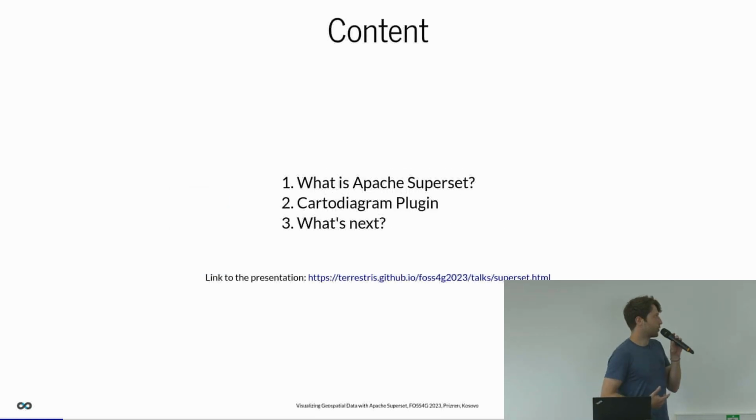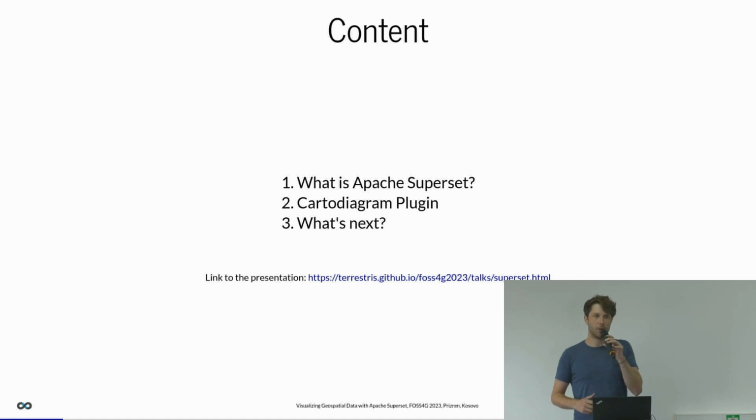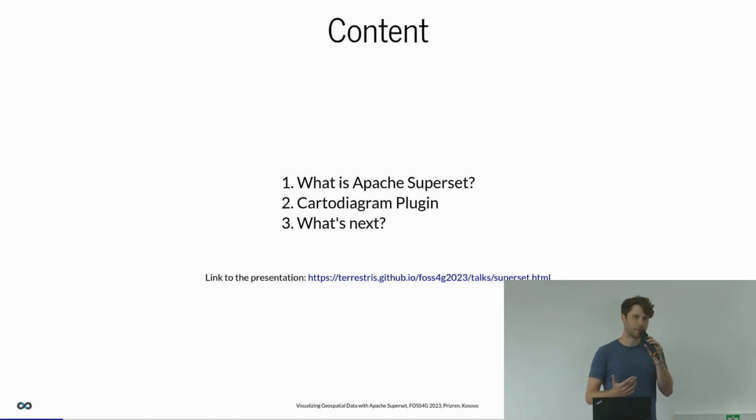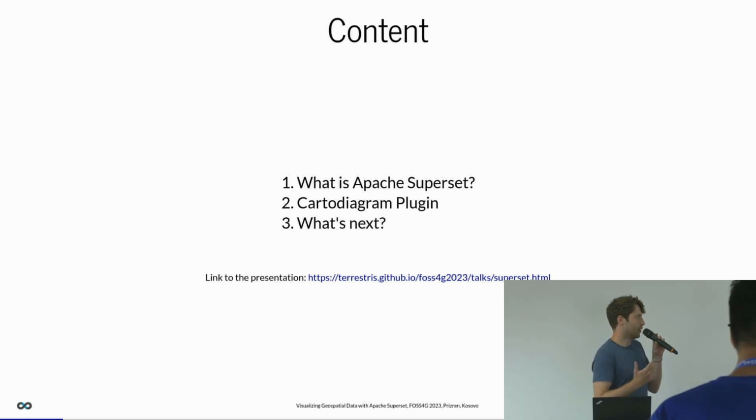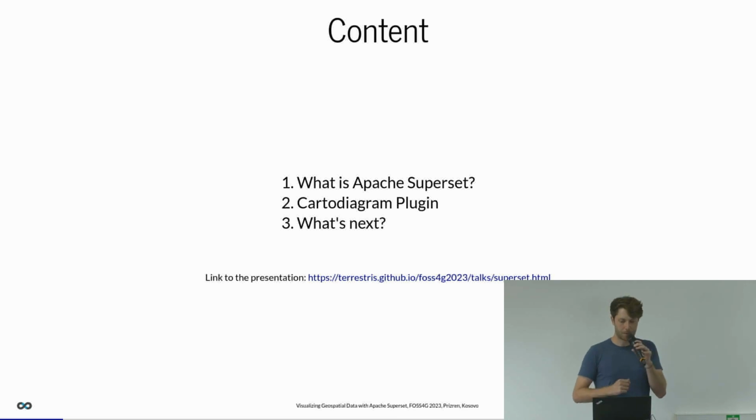What are we going to talk about today? We will talk about Apache Superset. If you don't know the software yet, I will give you a brief introduction about what this software is about and what you can do with it. Then we will dive into the geospatial topic and talk about the cartodiagram plugin, the current state of it, what it can do, its feature set. There will also be a short demonstration of this plugin, and at the end I will present what the plans for the future and the next steps are regarding this plugin and the Superset software itself.